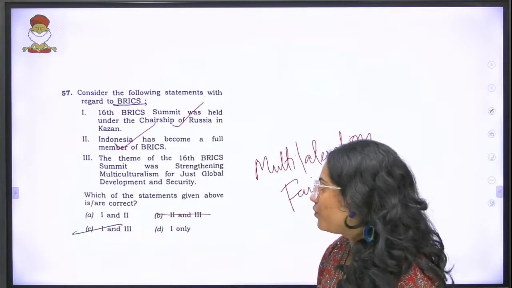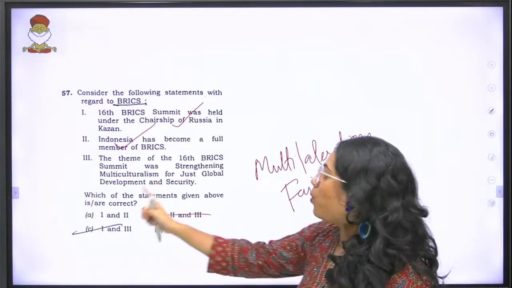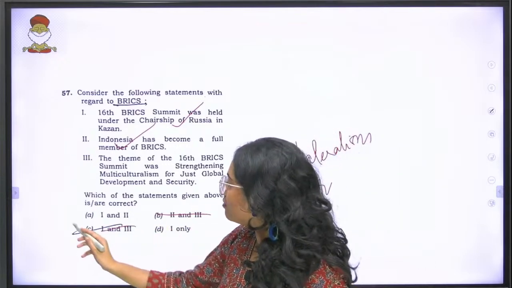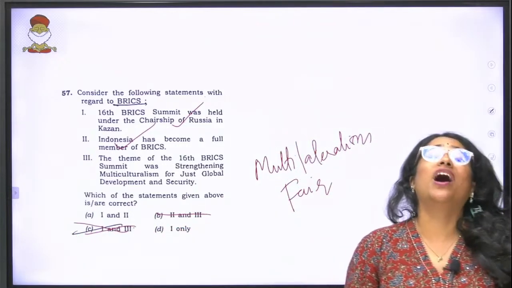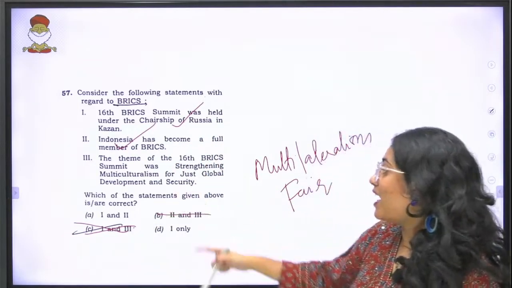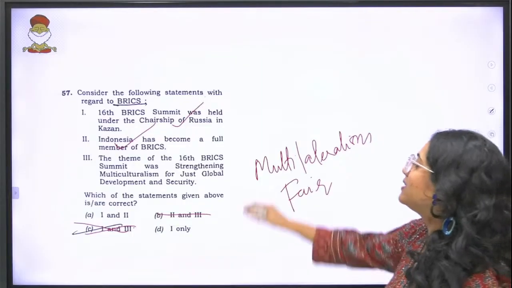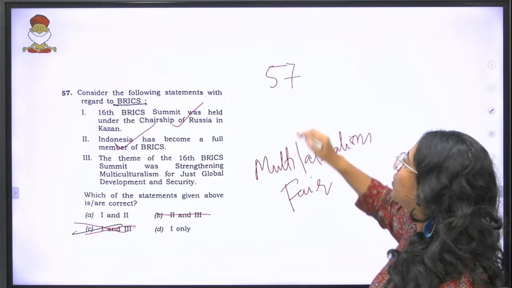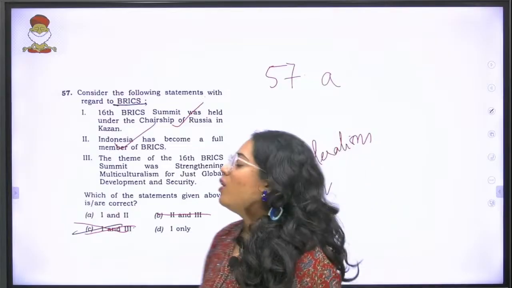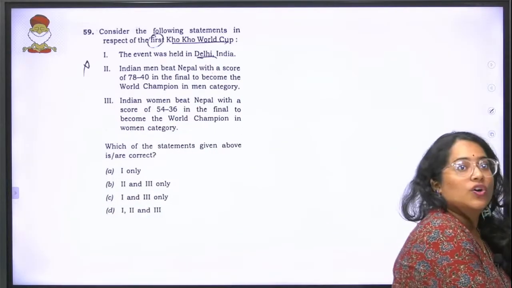And then Indonesia, if you know, that is also correct. Then that actually leaves us with 1 and 2, 1 only, thereby making the third irrelevant. But then you have to know if that second statement is correct. Otherwise, you might as well end up marking 1 only. So anyway, the answer to this particular question, which is the 57th question of set B, is A, 1 and 2. Now let's move on to the next question.